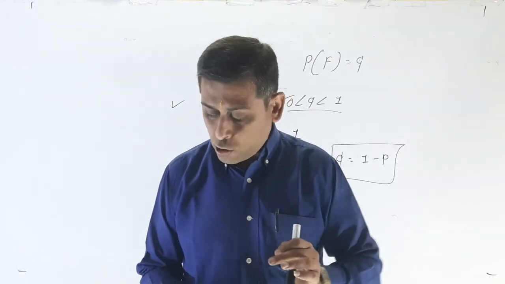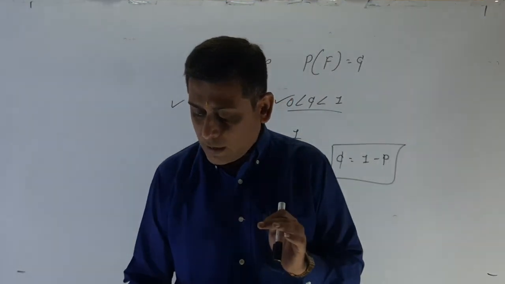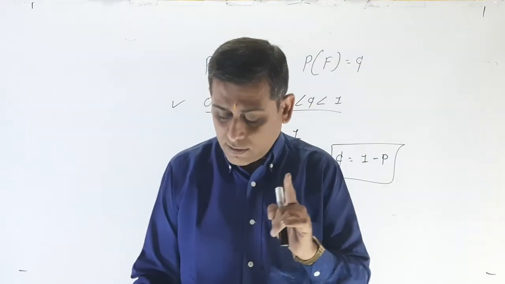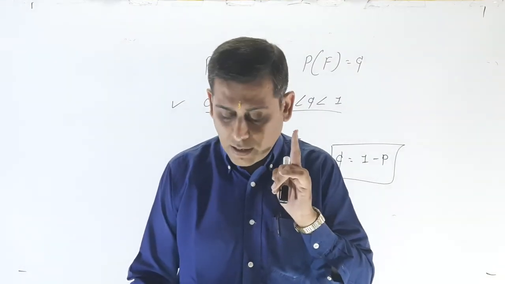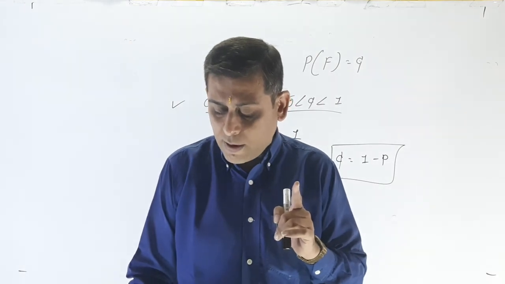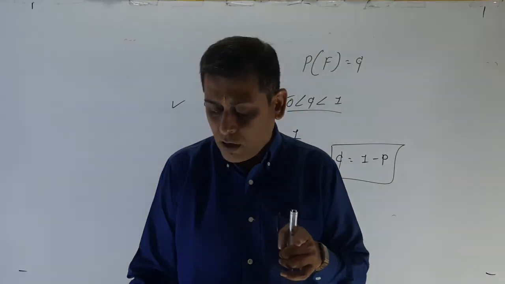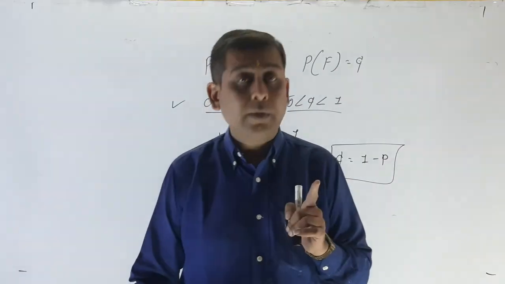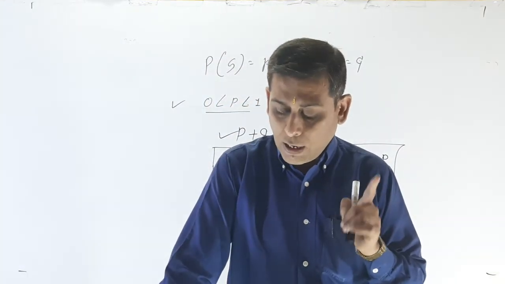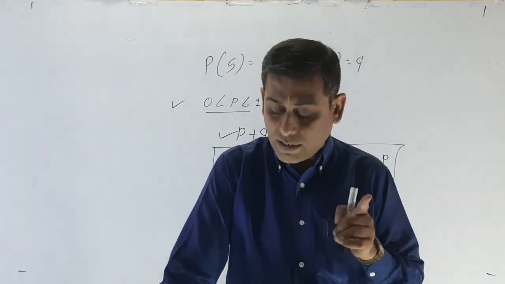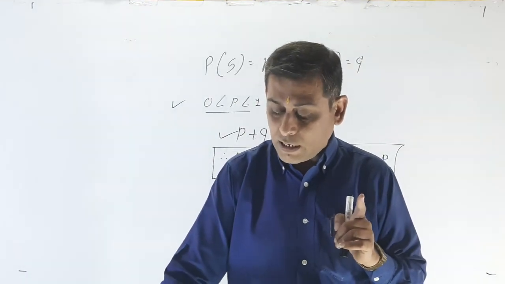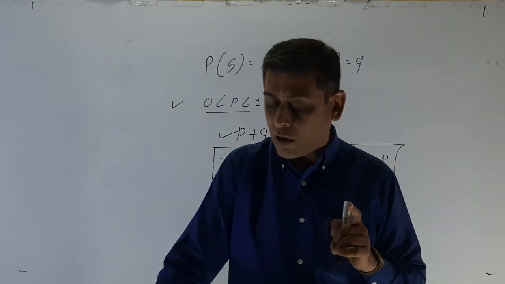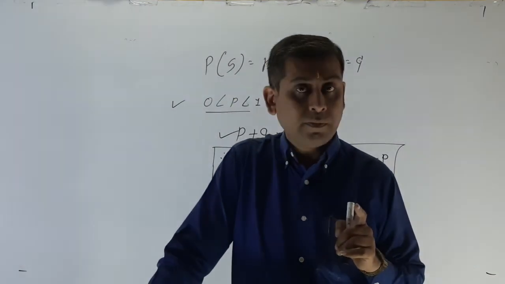Suppose a dichotomous random experiment has two outcomes, success, capital S, and failure, capital F. If this experiment is repeated n times under identical conditions and the probability p, 0 less than p less than 1, of getting a success at each trial is constant, then such trials are called Bernoulli trials.